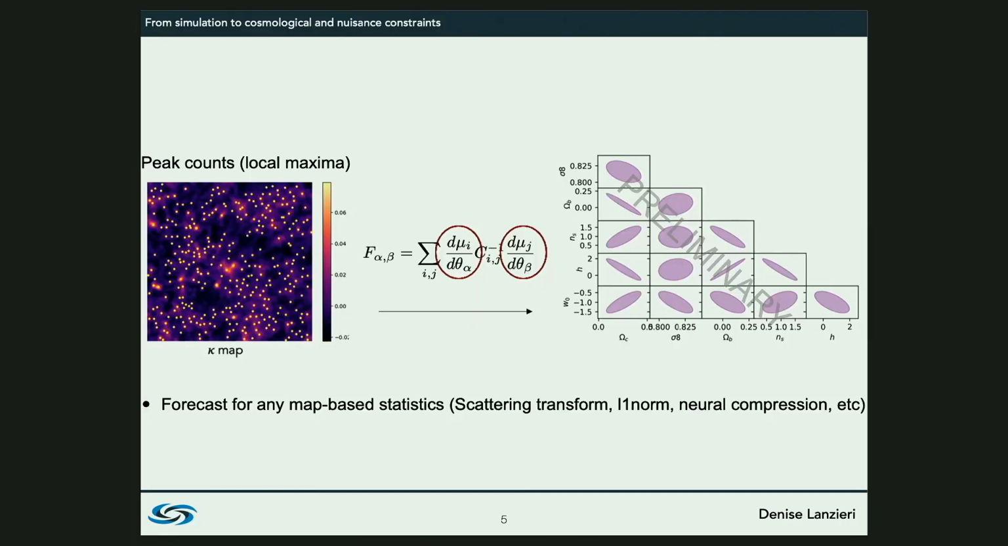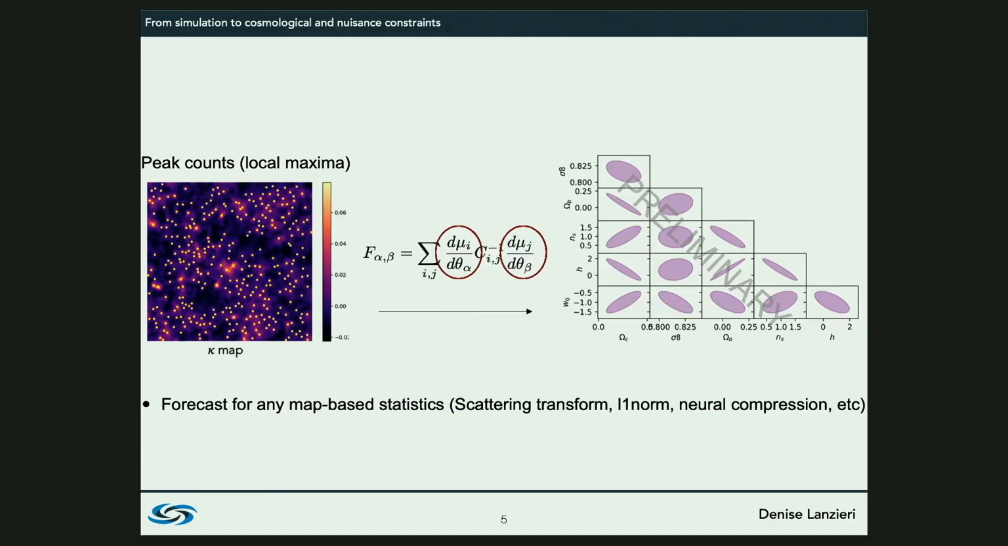So for example, if we consider as a first example of high-order statistics the peak counts, which are just defined as the local maxima in our convergence map, we know that we don't have an analytical model to describe these statistics, but we can do it very easily with the simulation. And so for example, as a first application, we can do some Fisher forecasts. We can compute the derivative of this peak count with respect to the cosmological parameters, and we can do that for more than 3 cosmological parameters and for any map-based statistics. And for example, use this approach to compare the constraining power of these statistics.